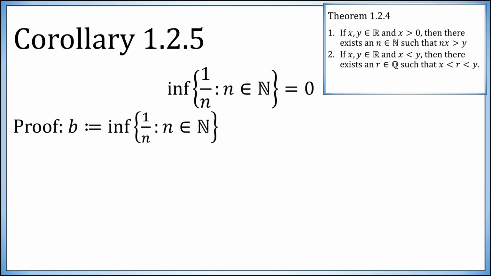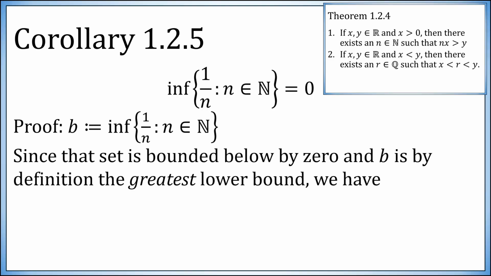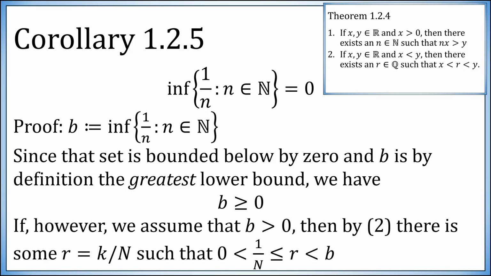Okay, set b to be the infimum of this set. Since the set is bounded below by 0, and b is the biggest possible lower bound, b is definitely at least 0. Suppose, however, that b was not 0, so it's bigger. By the second item of the Archimedean principle, since b is positive, and I can put a 0 here, there must be a rational number somewhere in between.